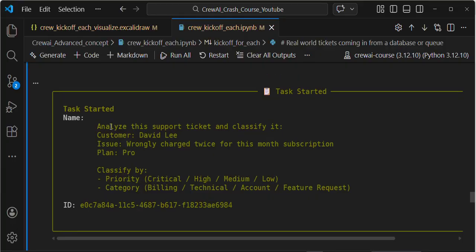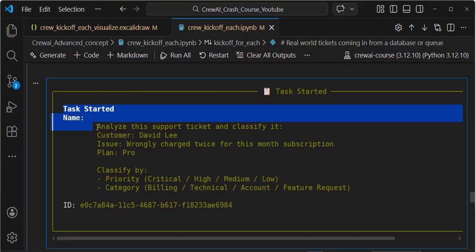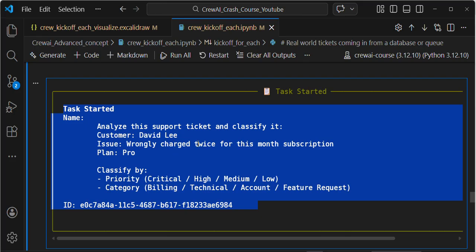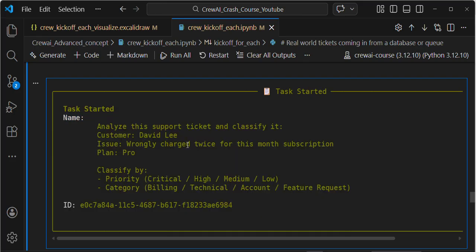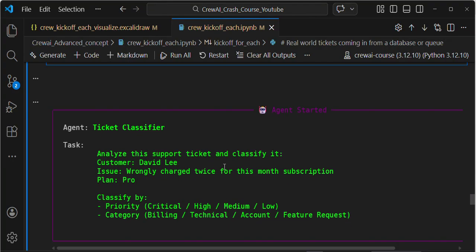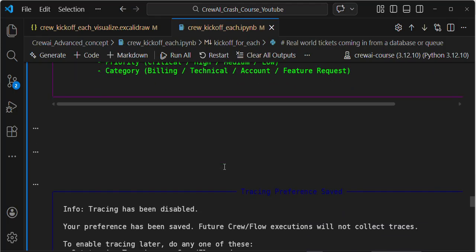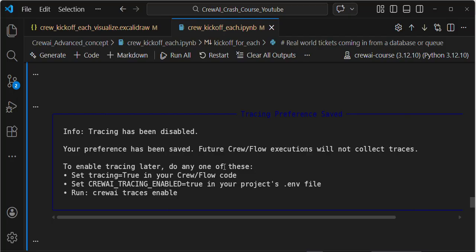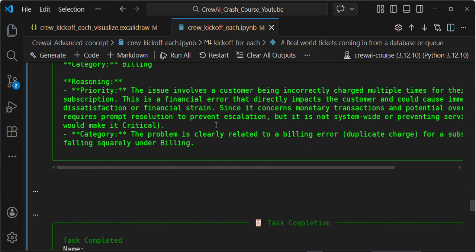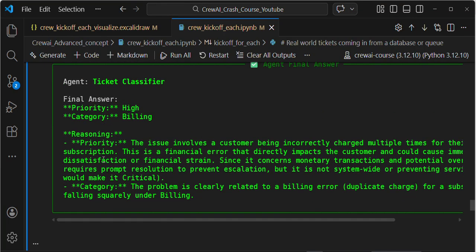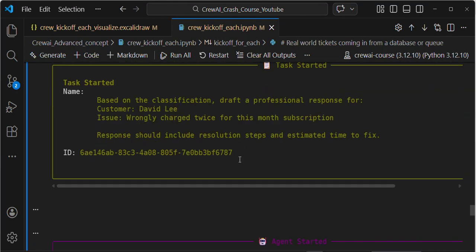Then task started. This is my final customer, the fourth customer, David Lee, who was wrongly charged twice for this month's subscription plan, Pro. These are dummy data. So agent started, agent final answer, and it can classify the priority category and reasoning. And then task started.